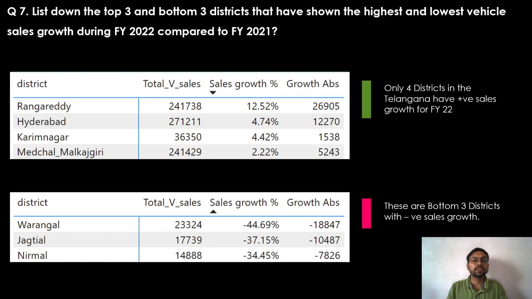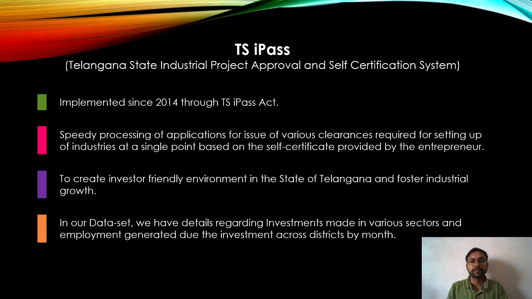Question 7 lists down the top 3 and bottom 3 districts that have shown the highest and lowest vehicle sales growth during financial year 22 compared to 21. So only 4 districts in the Telangana have positive sales growth for FY22, which are Rangareddy, Hyderabad, Karimnagar and Medchal. And on the bottom side, we have Warangal, Jagtial, Nirmal.